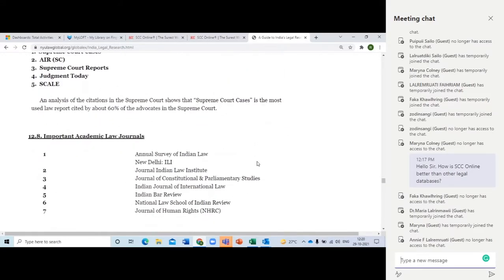And then it says, an analysis of the citations in the Supreme Court shows that Supreme Court Cases, that is SCC Online, is the most used law report, cited by about 60% of the advocates in the Supreme Court. So you can understand this part.